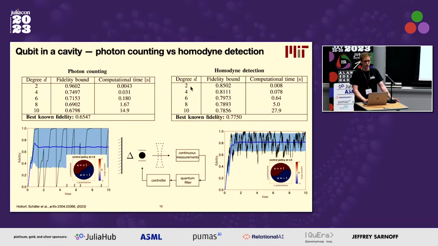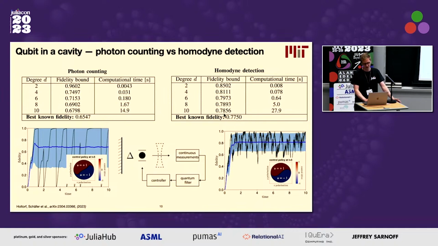The first one is, even for low degrees of this polynomial, you get non-trivial bounds. So the trivial bound here is 1. But even for low degrees, they are meaningfully removed from 1. And the second point I want to make is, as we go through the hierarchy of these bounding problems, the bounds turn out to be extremely informative. In particular, we constructed a heuristic controller based on these approximate value functions, which achieves a fidelity of 77.5%. And this bound certifies that God can't do better than 78.5%.